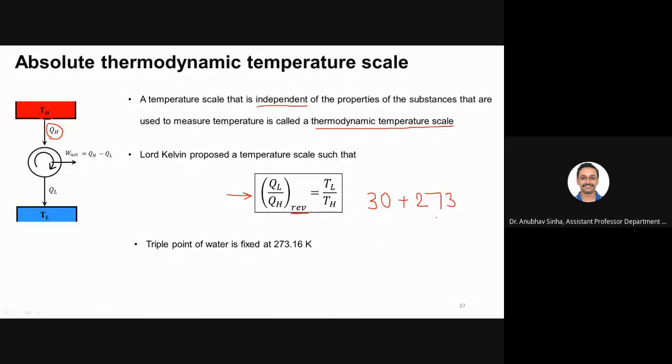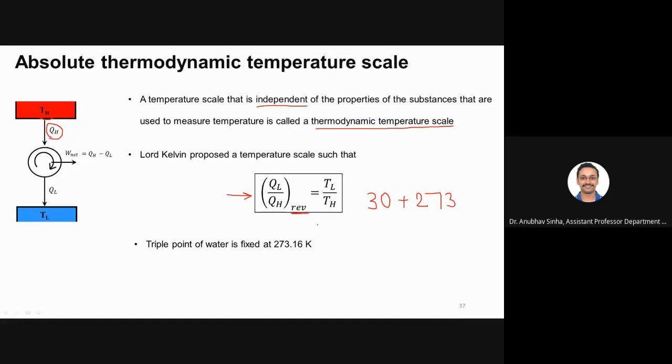One thing I want you to be very careful about when we go to numericals. The relation Q is proportional to T is only valid for the Kelvin scale. You will get numericals where the temperature is given in Celsius or Fahrenheit. The first thing you are supposed to do is convert that to Kelvin.